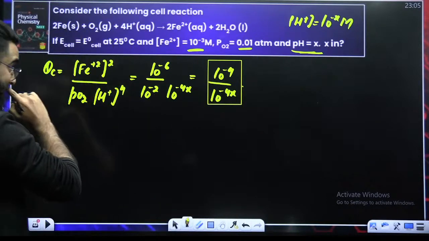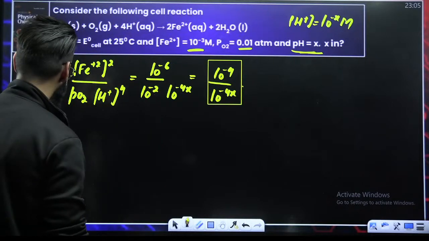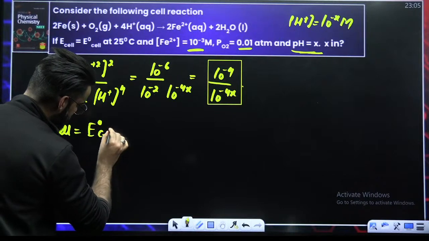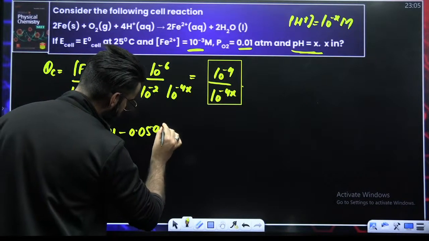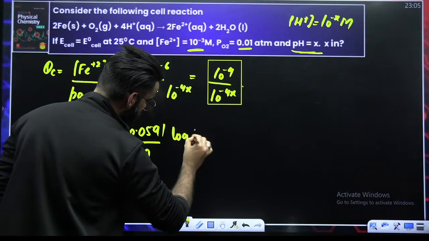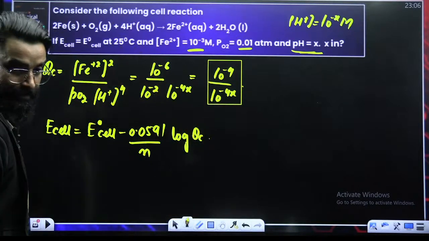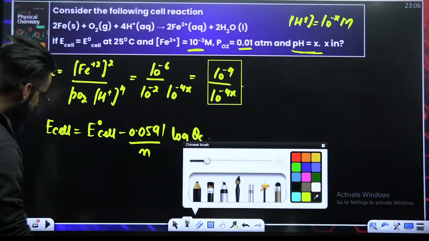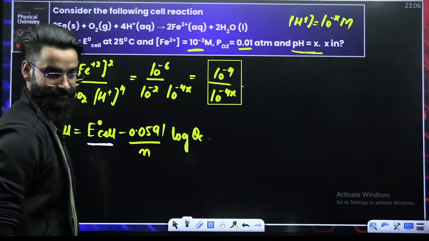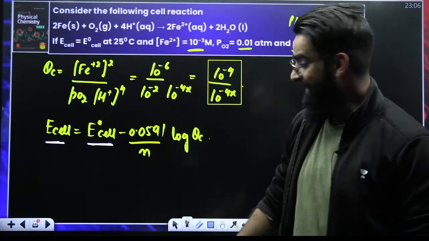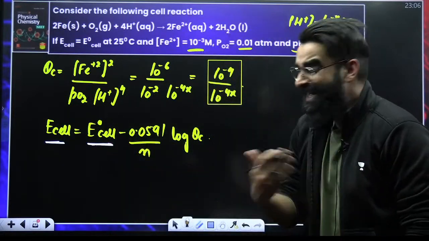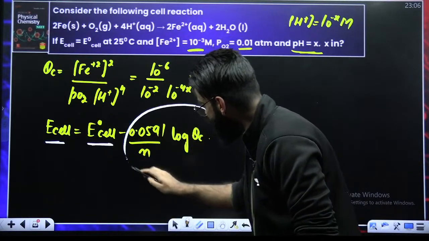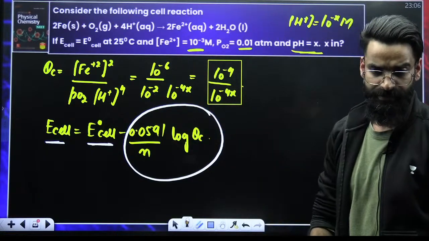Now, guys, understand one thing. E cell is basically equal to E naught cell minus 0.0591 divided by n, log of QC. This is your E cell expression. My dear students, in the question they have mentioned that E cell is equal to E naught cell. Tell me, when will E cell and E naught cell be equal? They will be equal only if this term is 0.